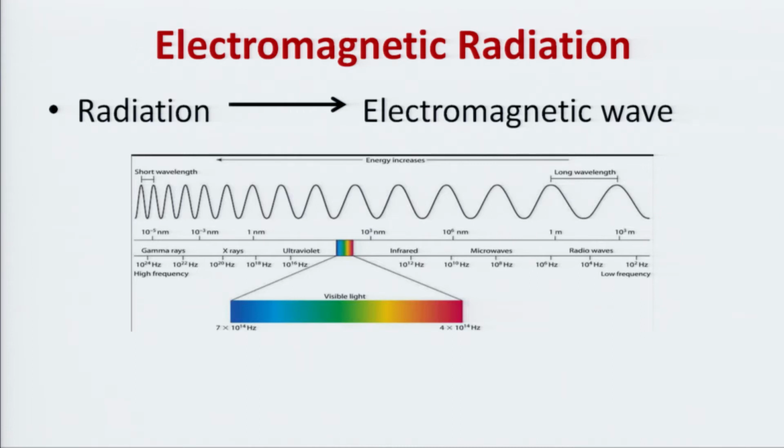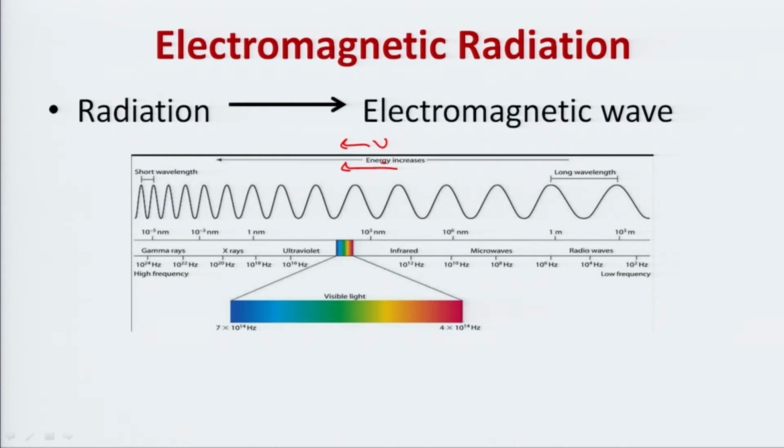So, with increasing wavelength, energy decreases on this side, and frequency increases on this side; there is a relation between frequency and wavelength we will study. For the shorter wavelength, frequency is high, energy is high. For the larger wavelength, frequency is less, energy is less.